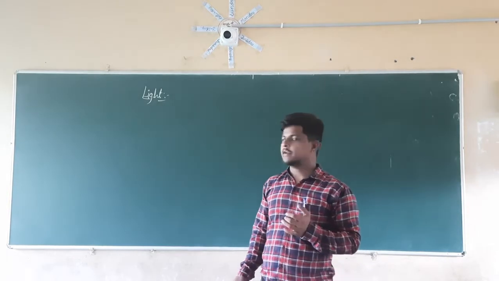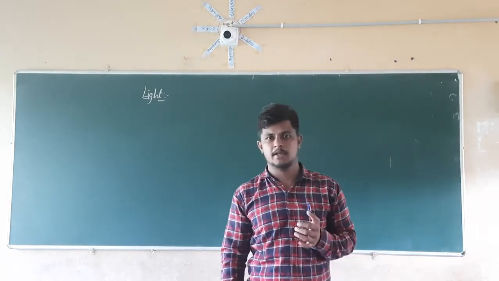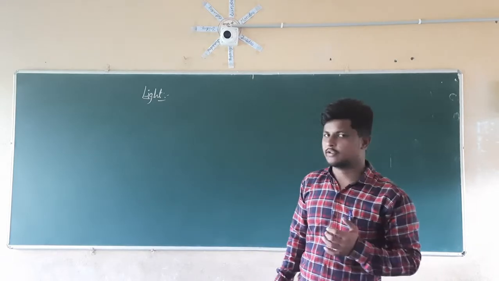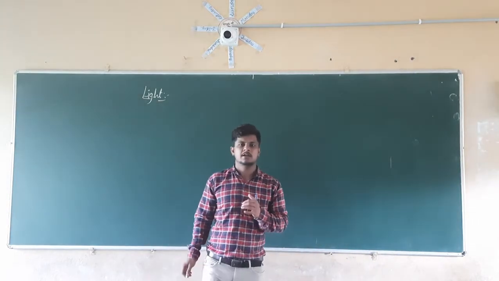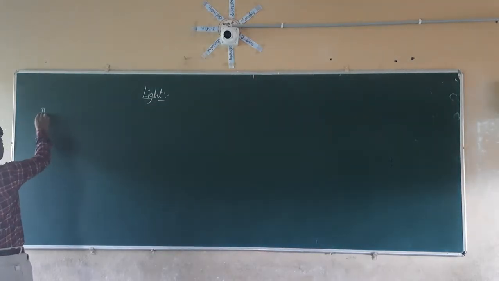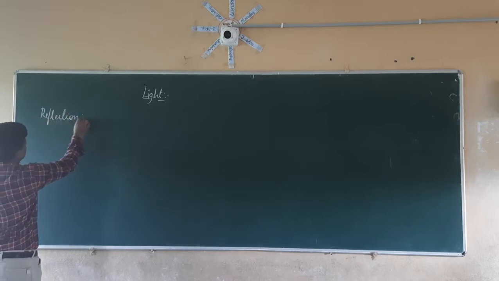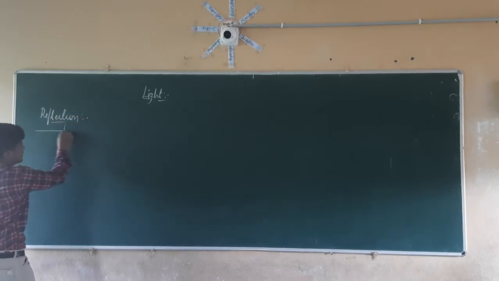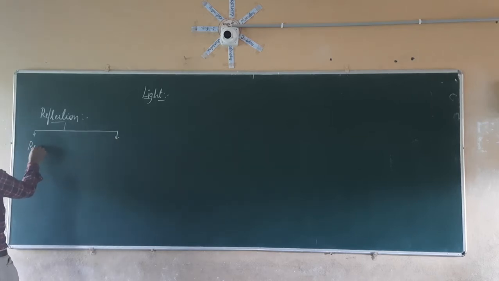So in the last class we were discussing the light topic. In that topic we discussed image formation by the plane mirror, as well as reflection. So in today's class we are going to discuss the types of reflection. We have two types of reflection. One is the regular reflection and another one is the irregular reflection.